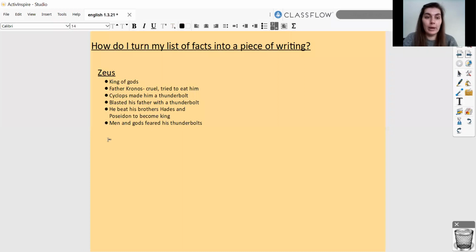So to start off with, I am going to need my facts, my notes I took from yesterday's lesson, and I'm going to turn them into full sentences. So my first sentence is going to be about Zeus being the king of gods. So I might say Zeus was powerful and king of the gods. My next one is about his father.